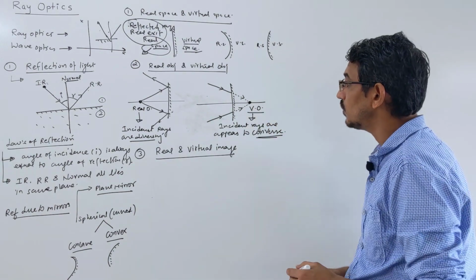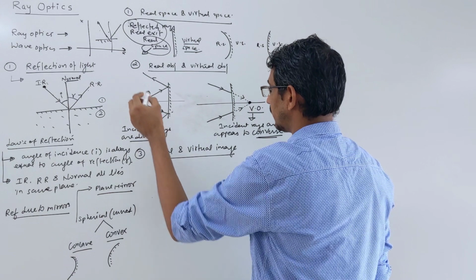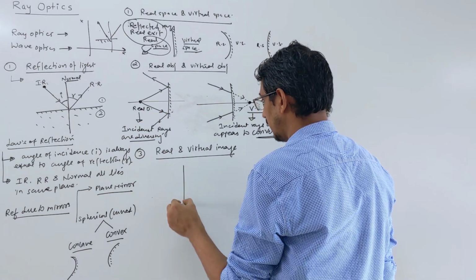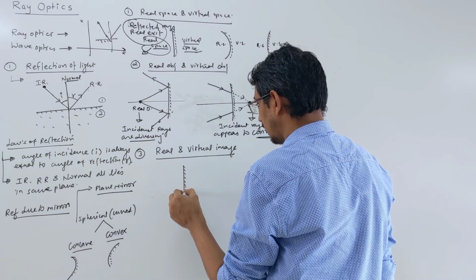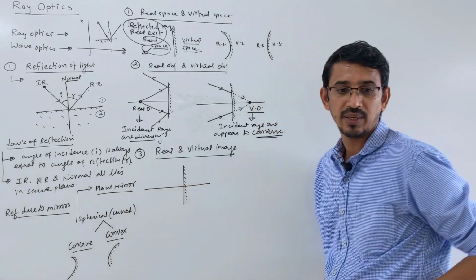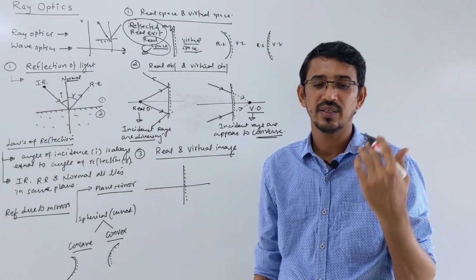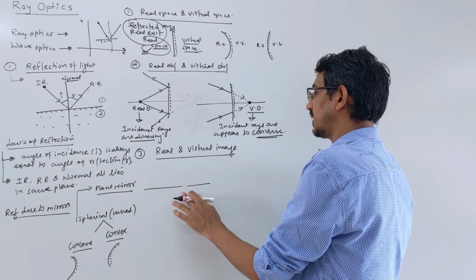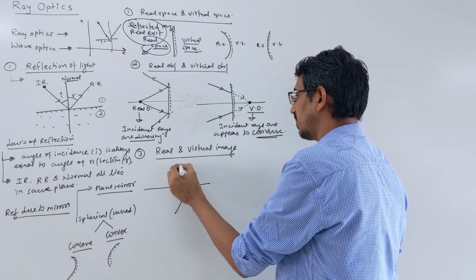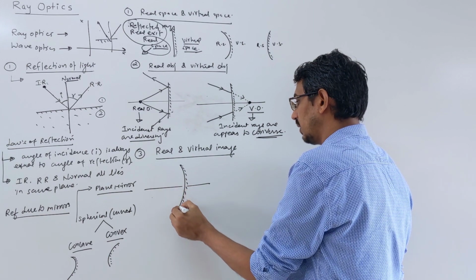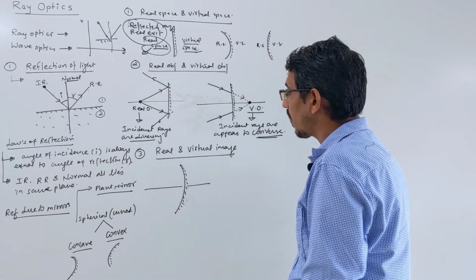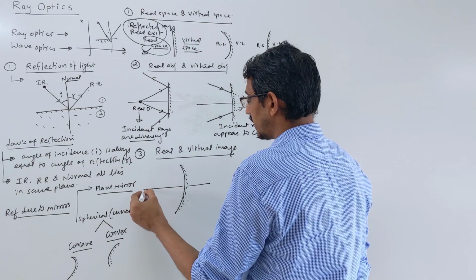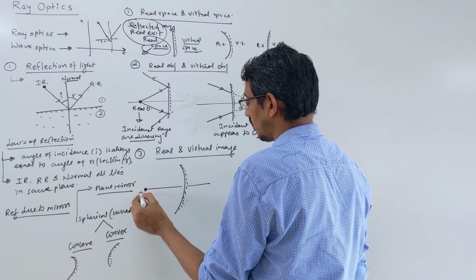So what is real? Look here. Suppose you have a plane mirror, and I want to tell you what is real. This is difficult, so I will make it simple. Take this type of mirror so you understand better. Yes, concave mirror. What is a real image? Look here, some rays are coming from this object.